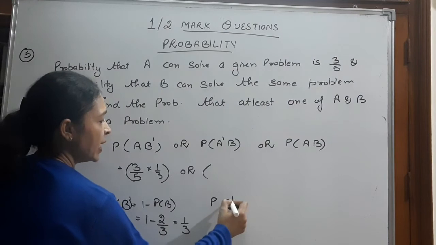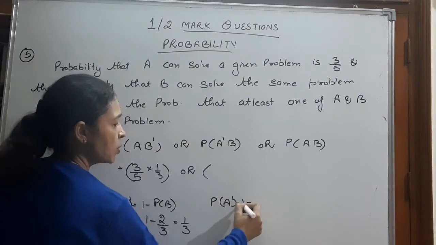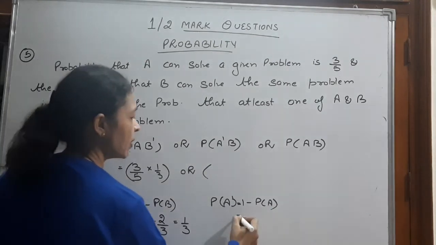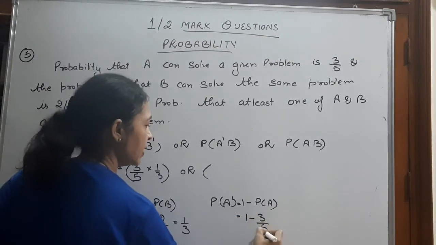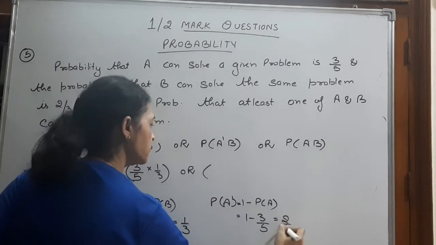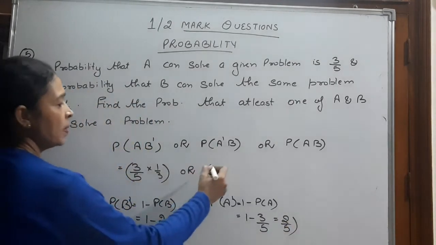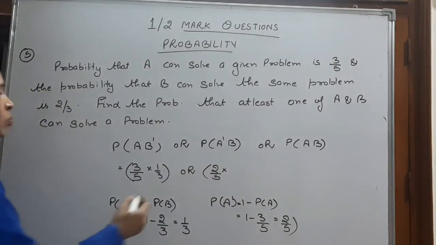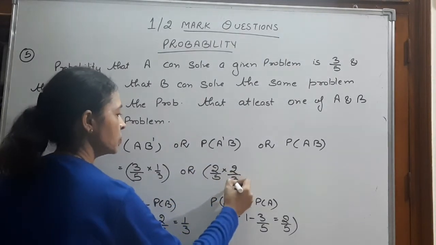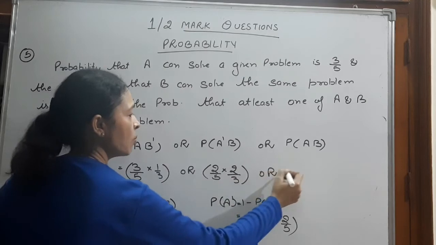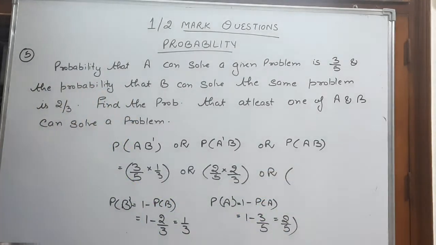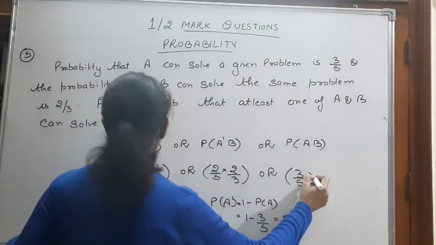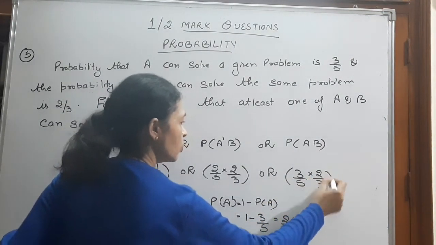The probability of A complement is 1 minus probability of A, that is 1 minus 3 by 5, 2 by 5. A complement is 2 by 5 into probability of B, 2 by 3, or probability of A and B both have solved. The probability that A has solved is 3 by 5 and B has solved is 2 by 3.